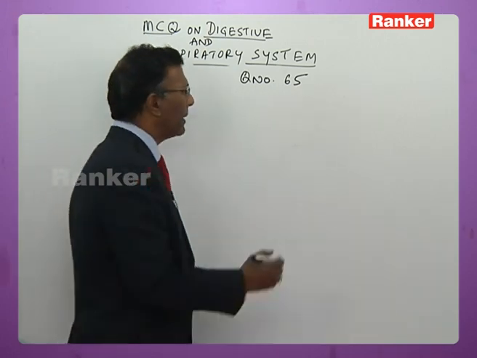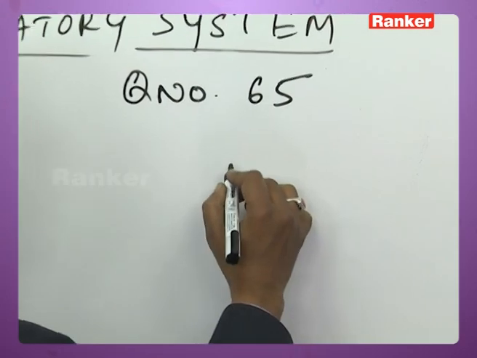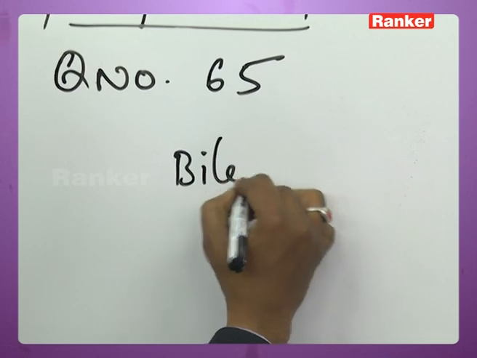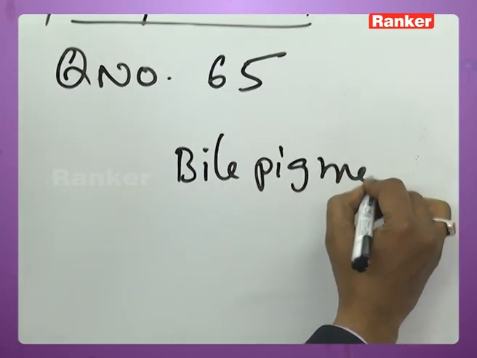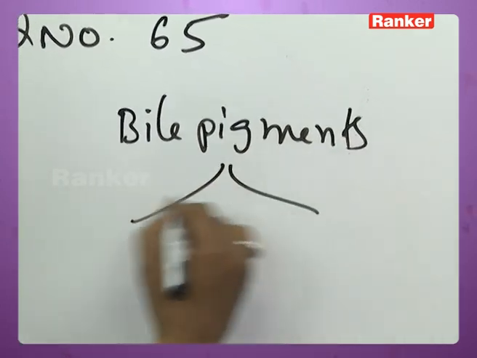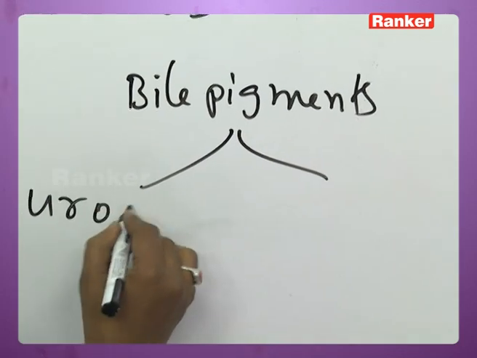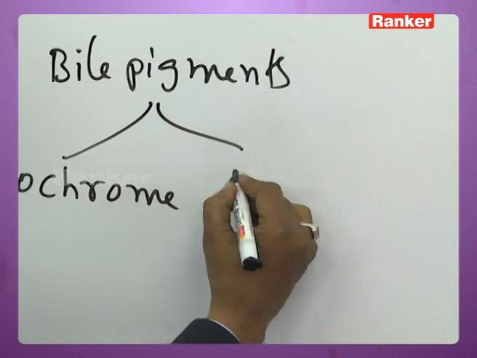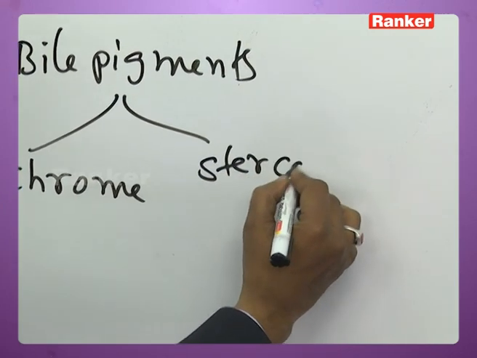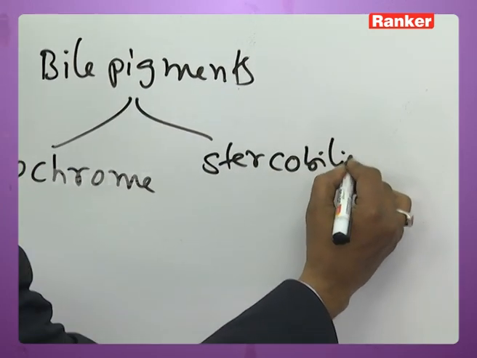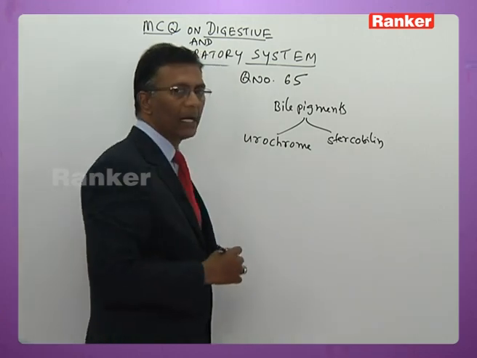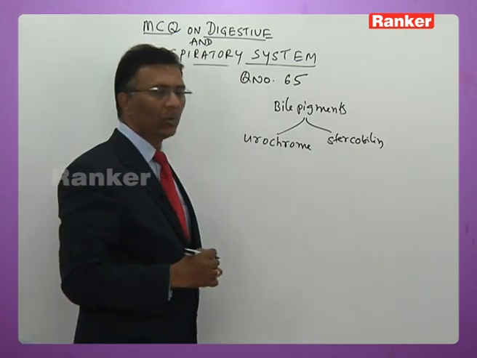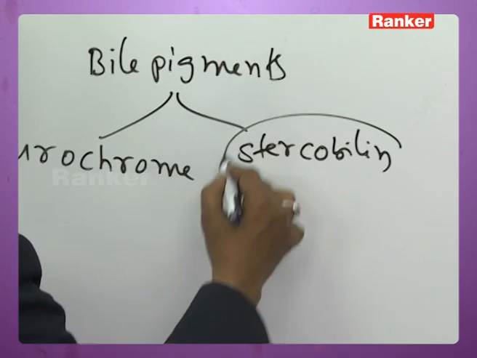The bile pigments in the intestine, in the rectum part, are broken down to form urochrome and stercobilin. So the yellow color of feces is due to stercobilin.